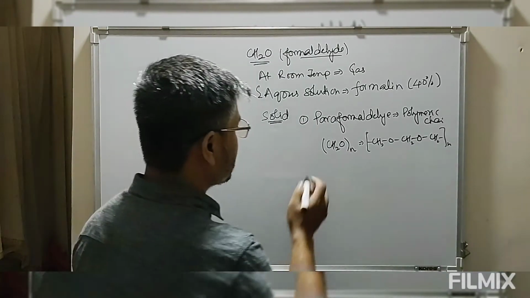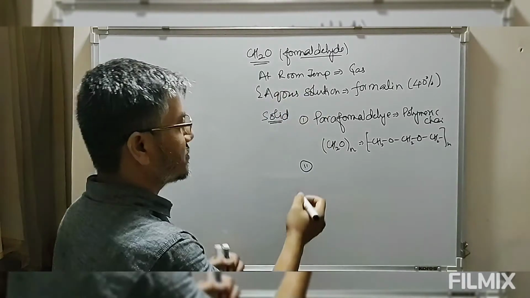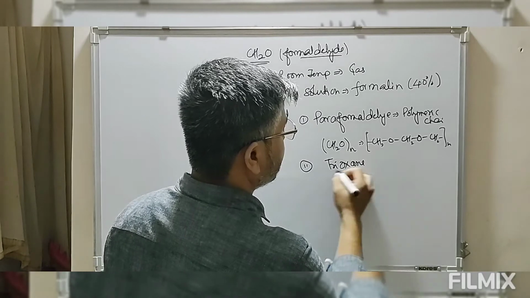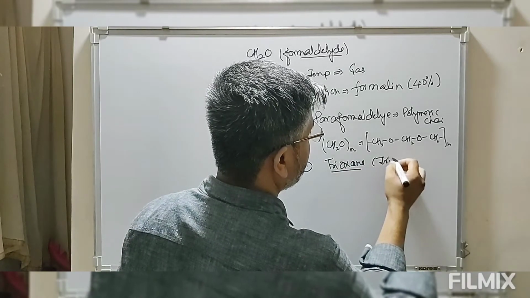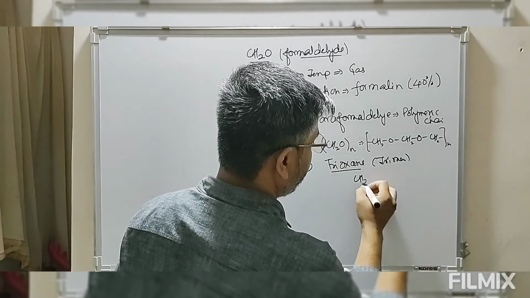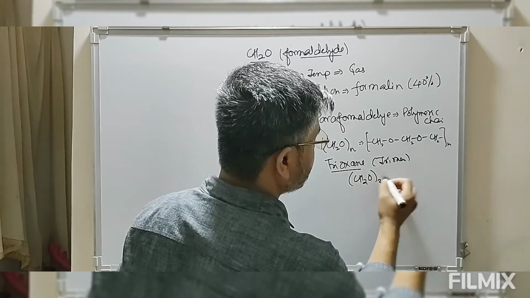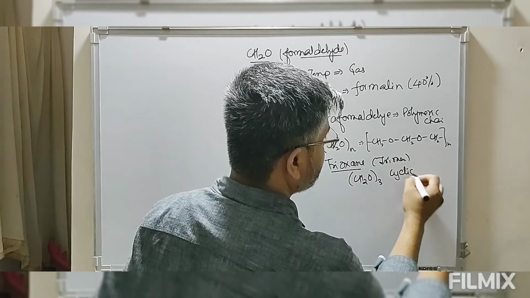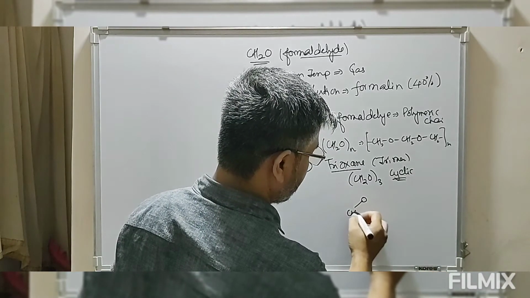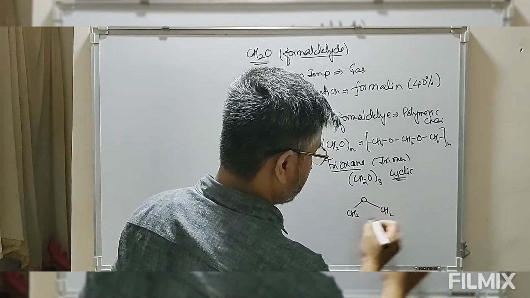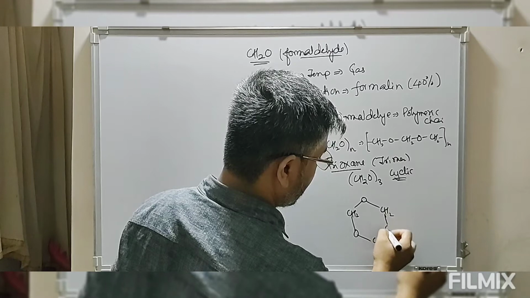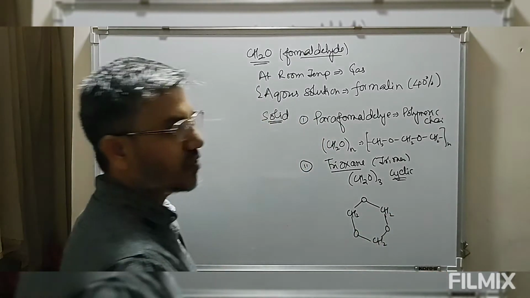Another solid form in which formaldehyde is stored is trioxane. It is nothing but a trimer, that is (CH2O) thrice, a cyclic trimer. So this is the trioxane trimer.